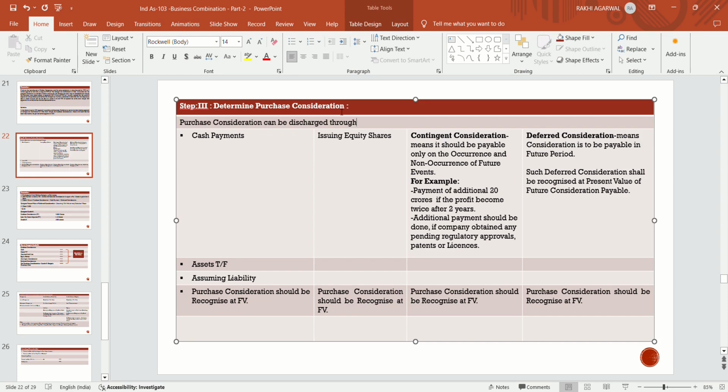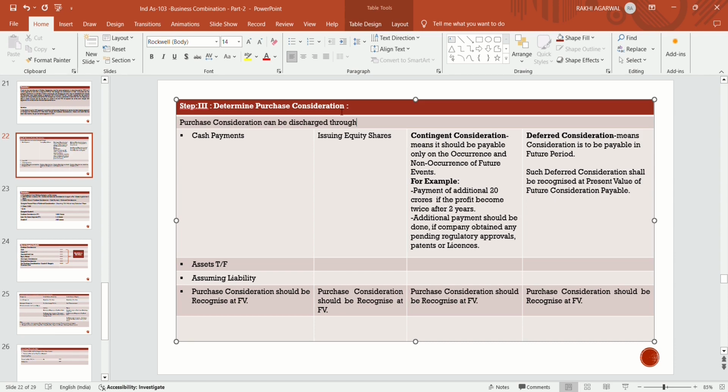Contingent consideration means it should be payable only on the occurrence or non-occurrence of future events. For example, an additional payment of 20 crores if the profits become twice after 2 years. Additional payment should be done if the company obtains any pending regulatory approvals, patents or licenses in future. So in that case, the additional amount is to be paid. It depends on the occurrence or non-occurrence of the future events.